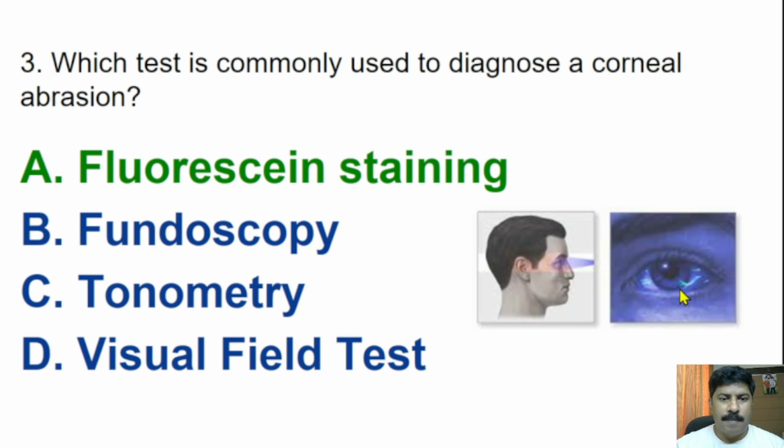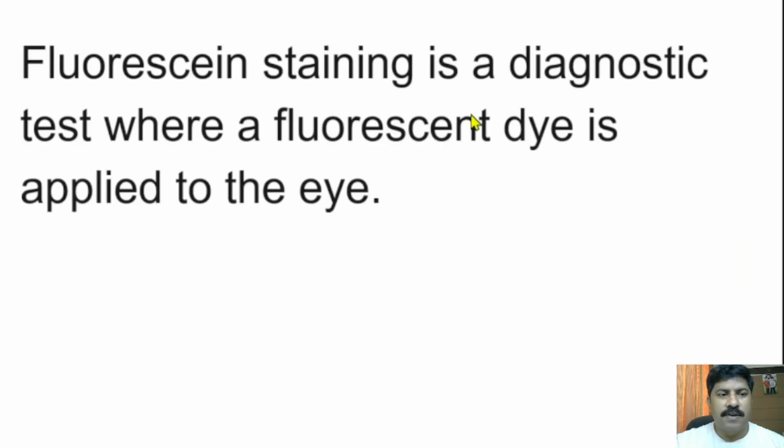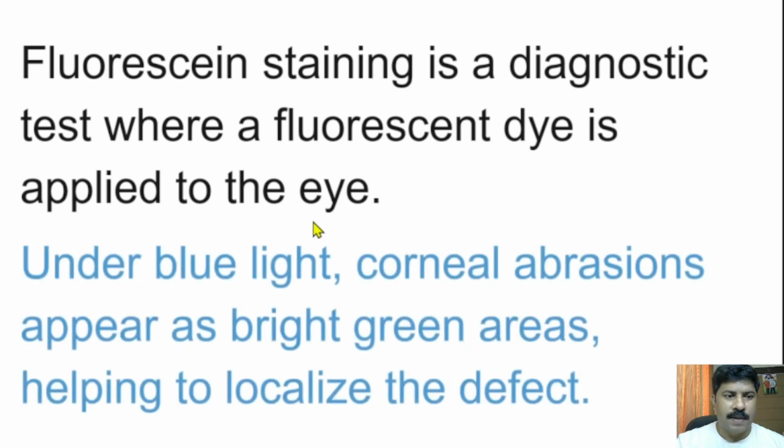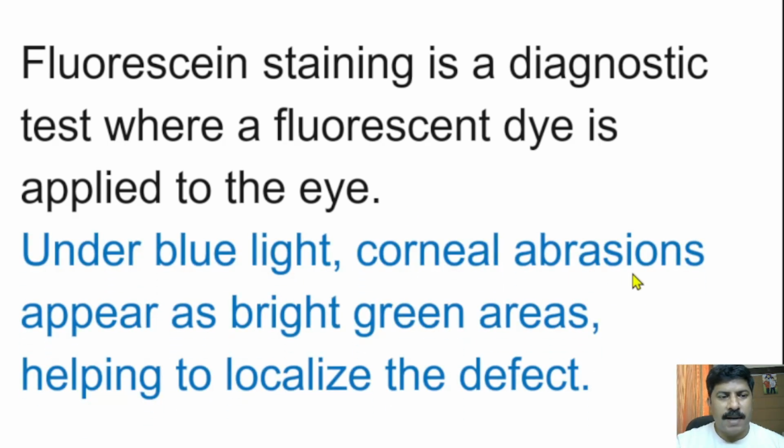Then the abrasion will be seen as a green mark. Fluorescein staining is a diagnostic test where a fluorescent dye is applied to the eye. Under blue light, corneal abrasions appear as bright green areas, helping to localize the defect.